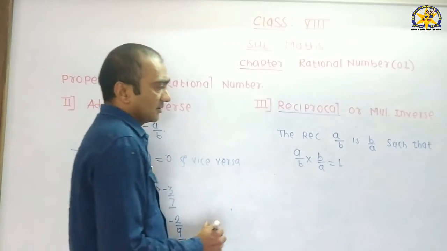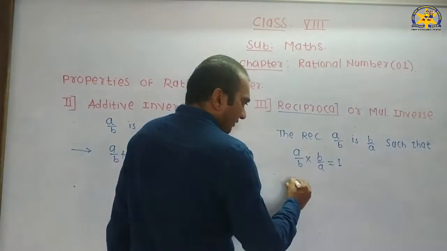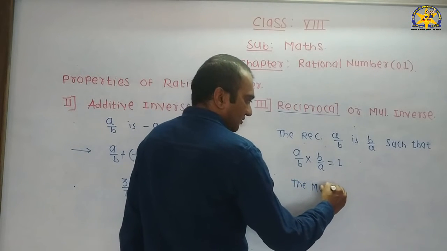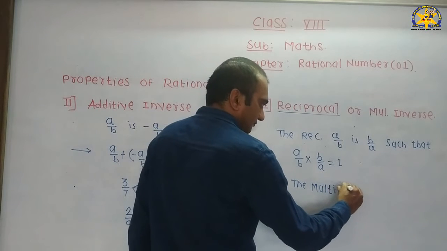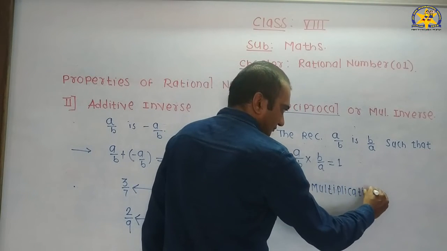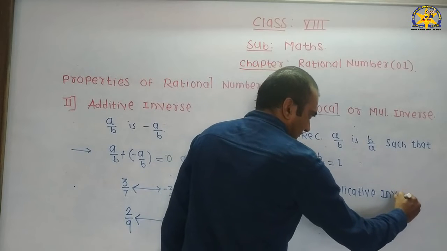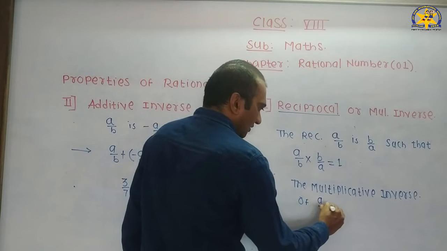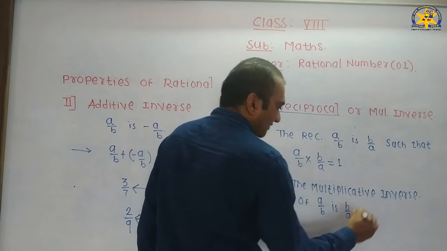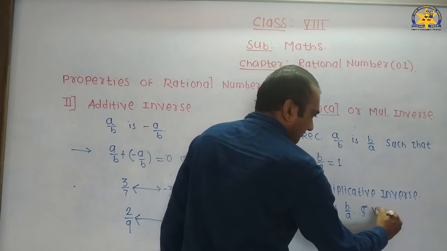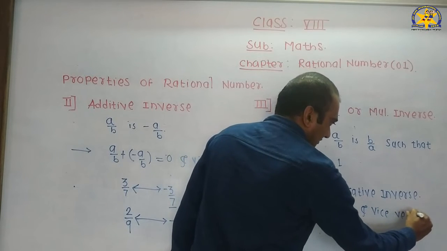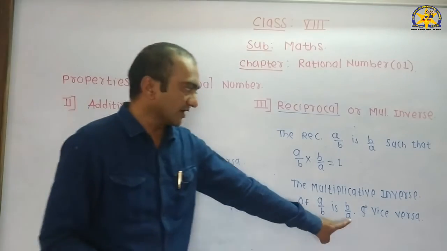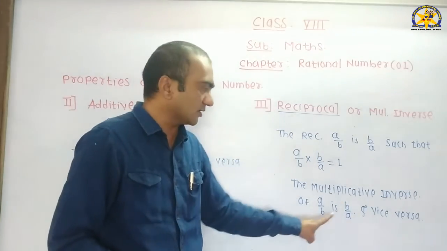We can say here the multiplicative inverse of a by b is b by a and vice versa. The multiplicative inverse of a by b is b by a, and the multiplicative inverse of b by a is a by b.